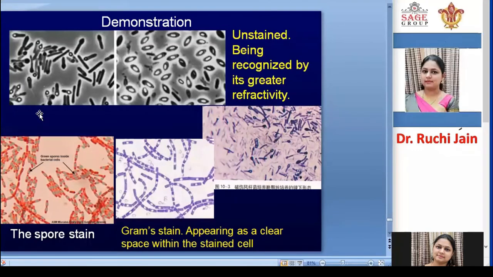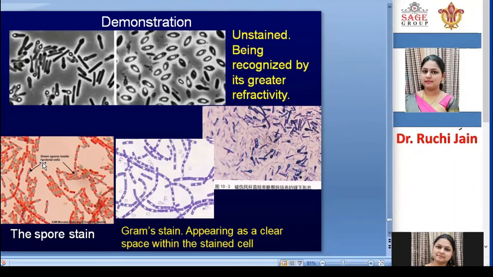If we do the staining of these endospores, then according to species, it will look different. These are unstained and these are stained. Below are the pictures of stained endospores and these are the pictures of unstained endospores. Gram stained, they appear as a clear space within the stained cells.